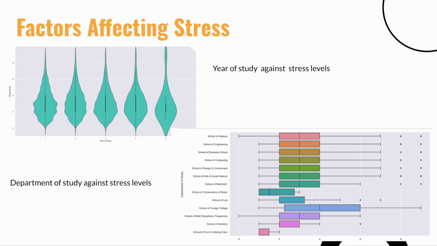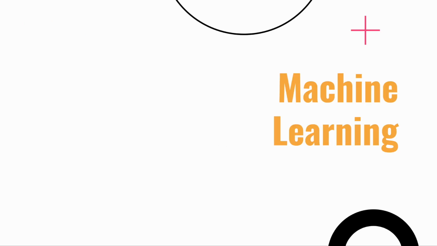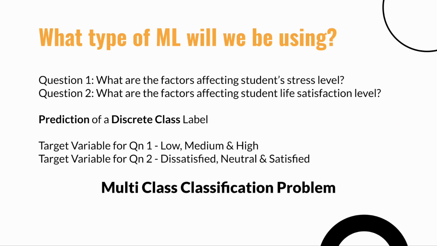Next, Espen will share about machine learning to explore factors affecting stress and overall quality of student life in more detail. Thank you, Shreya. Moving on to the machine learning portion of our project. Before we start, we need to figure out what type of machine learning we'll be using. There are various types such as regression, classification, and clustering. So first, we need to determine the nature of the questions we are looking into.